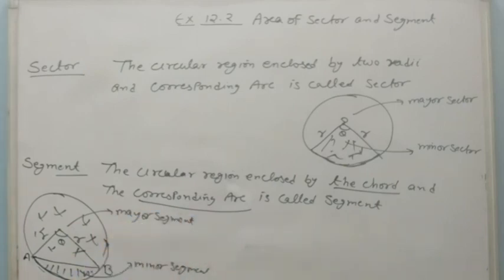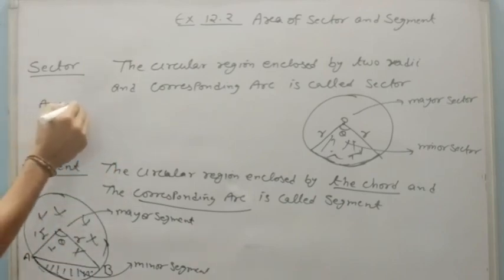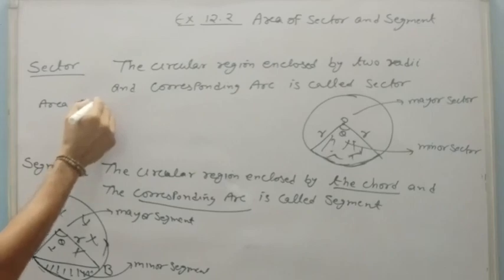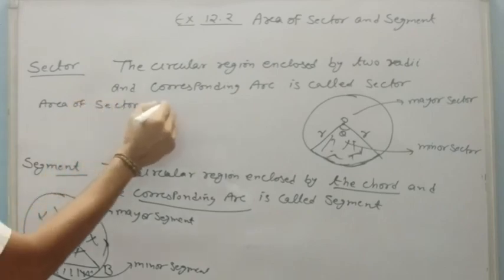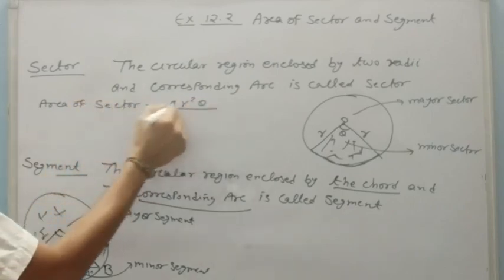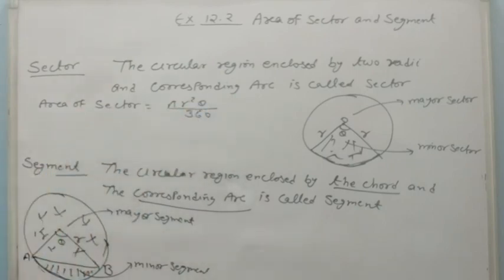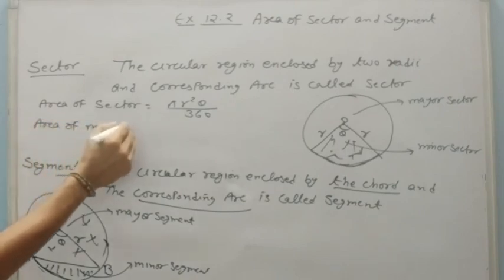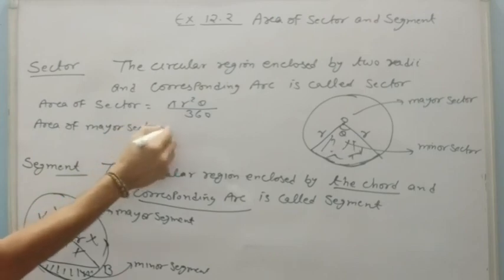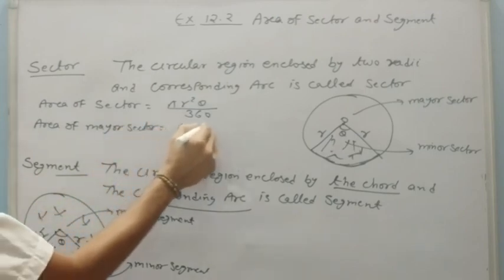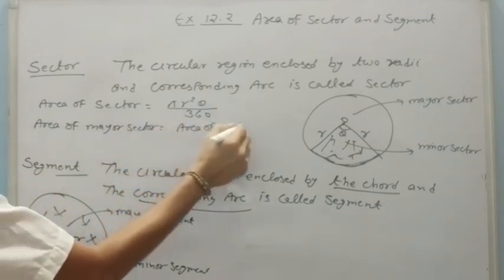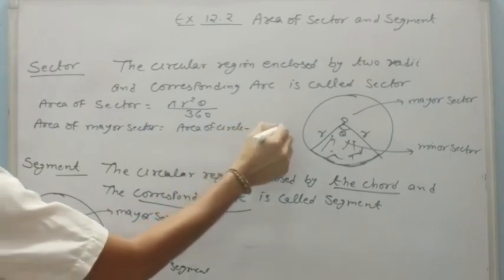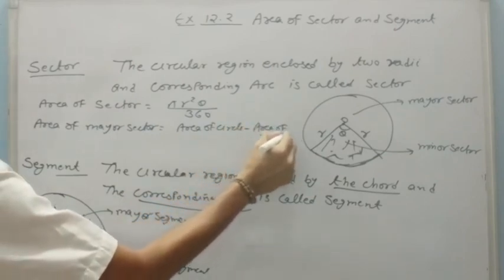Now the formula of sectors. The area of minor sector, or say area of sector, is pi r square theta upon 360, and the area of major sector will be area of circle minus area of minor sector.